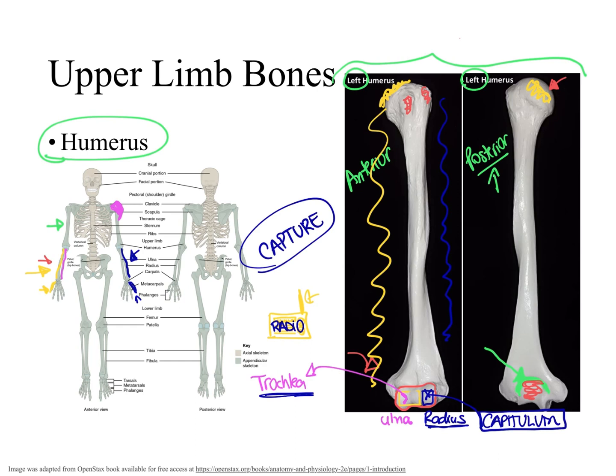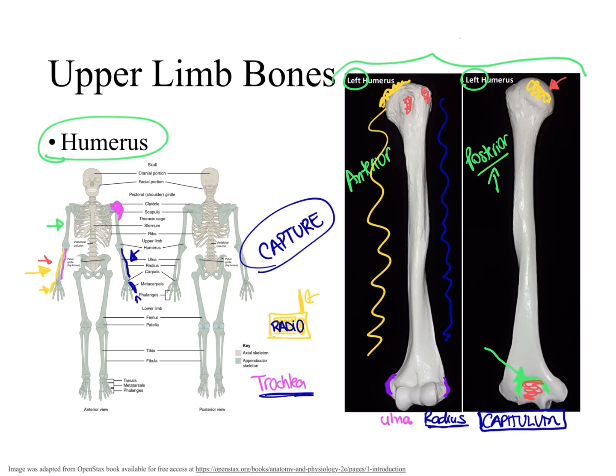Now, as I mentioned, the trochlea as well as the capitulum are smooth, rounded surfaces used in articulation, and as such, they are condyles. They are the condyles of the humerus that have special names, the capitulum and the trochlea, but they are condyles. Now, I'd like you to notice that right here, we have a bump to the side, and we have a bump to the side.